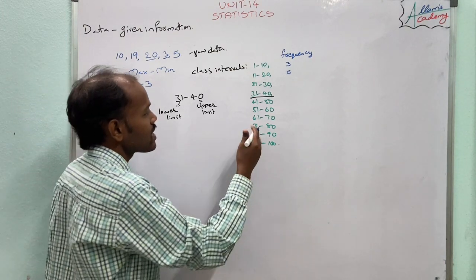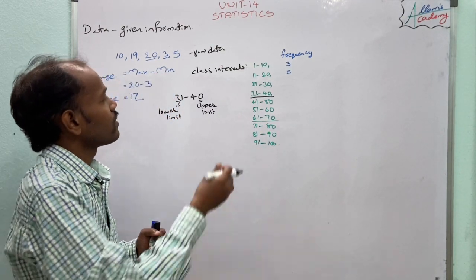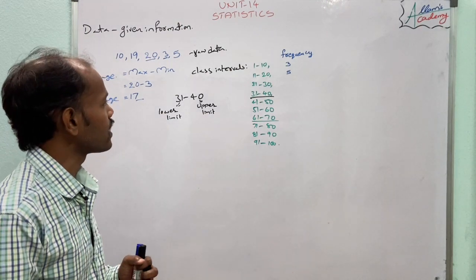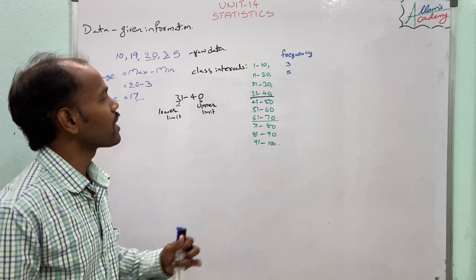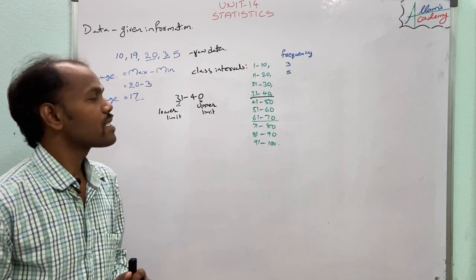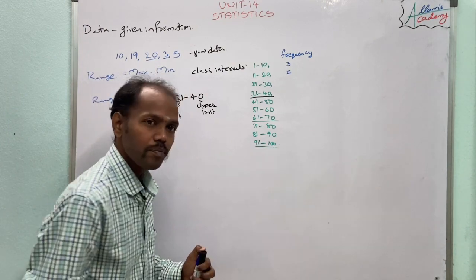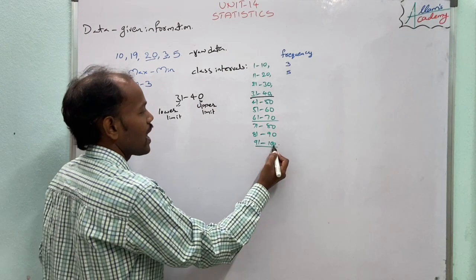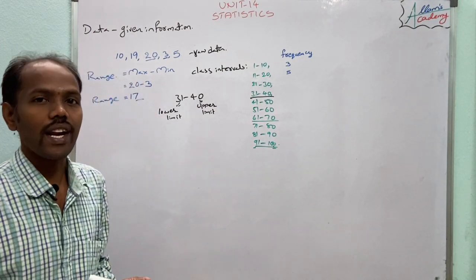For the class interval 61 to 70, the least value is 61, so its lower limit is 61 and the upper limit is 70, because the maximum value is 70. In the case of the 91 to 100 class interval, the upper limit is 100 and the lower limit is 91.